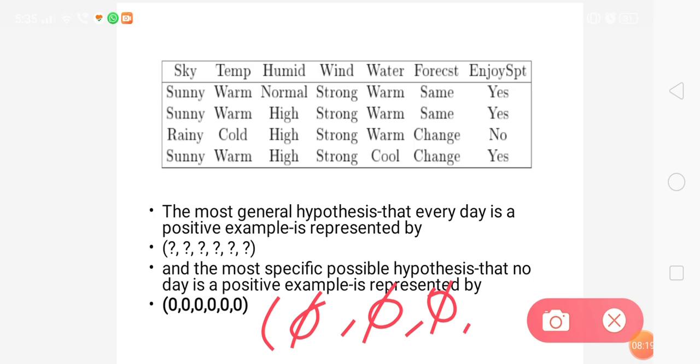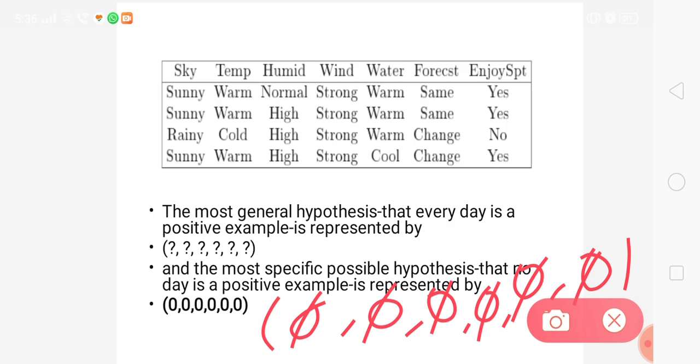He doesn't play water sports under any condition, whether the sky is sunny or rainy, or temperature is warm or cold. That is represented with the negative. So the general hypothesis is with the question marks, which means it accepts every value.